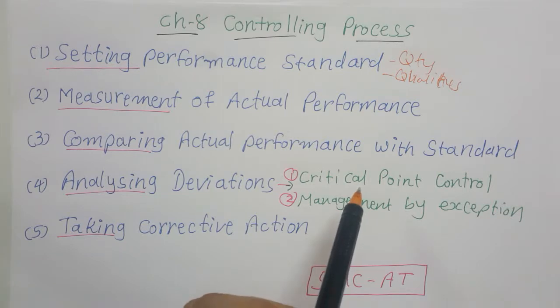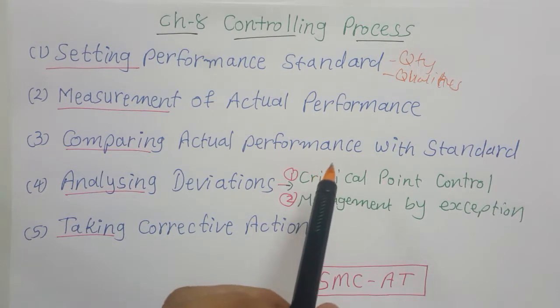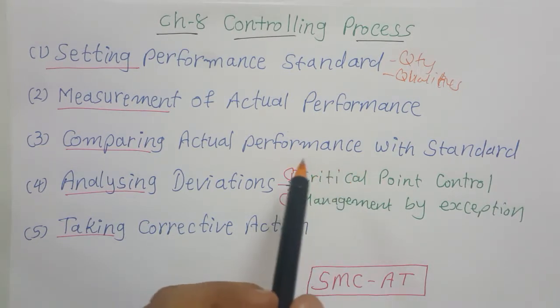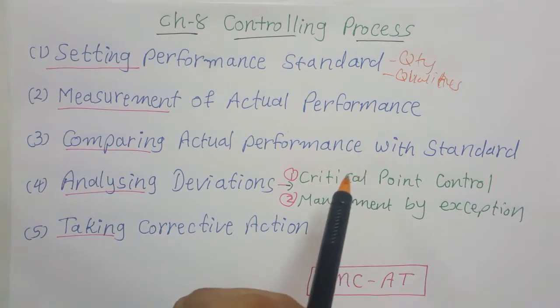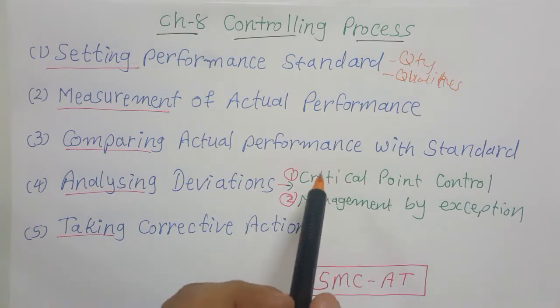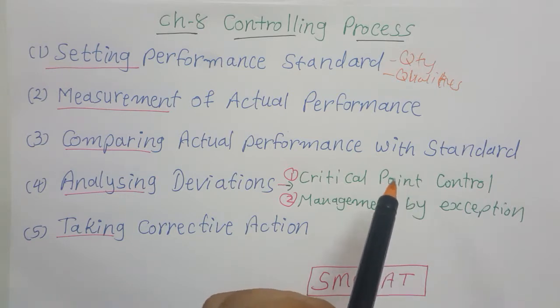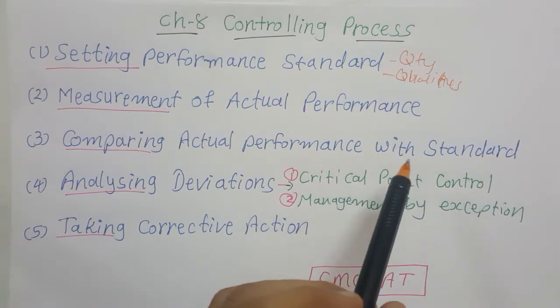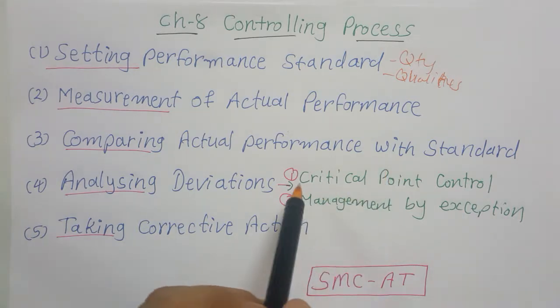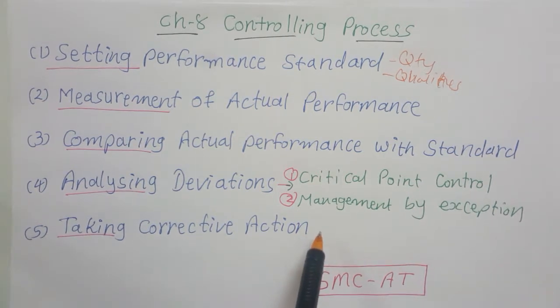So when we are analyzing these areas, if something is going wrong in the critical point areas, then the entire organization will suffer. That's why we must take care. Like there is one example: a 5% increase in labor cost and a 15% increase in postal charges. Of both cases, the 5% increase in labor cost or labor charges is critical for us. It is troublesome for us or the organization. Next one is management by exception.